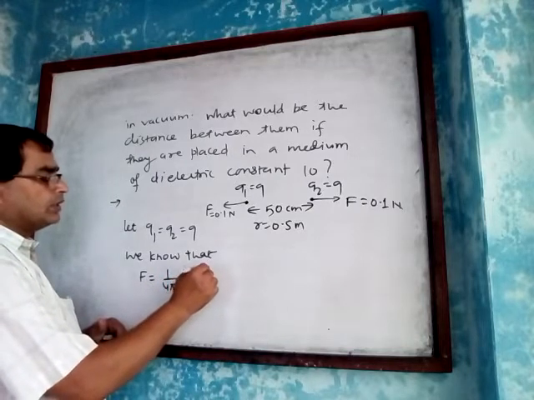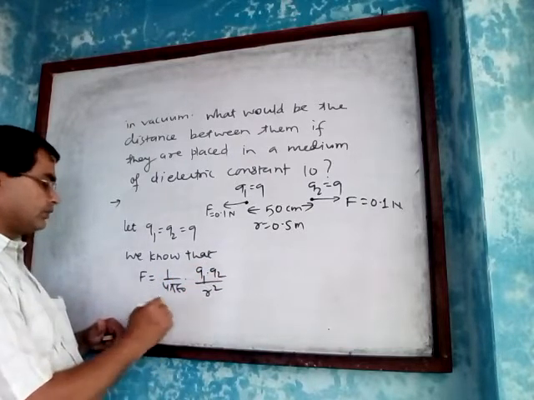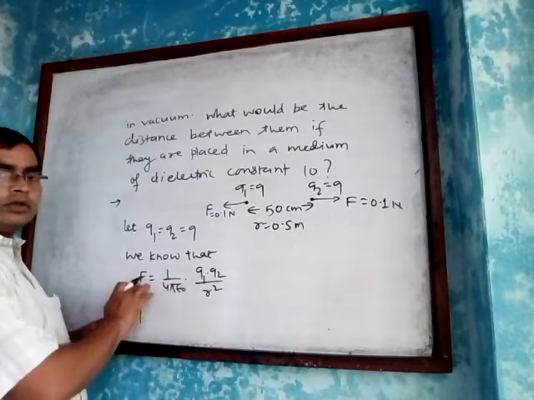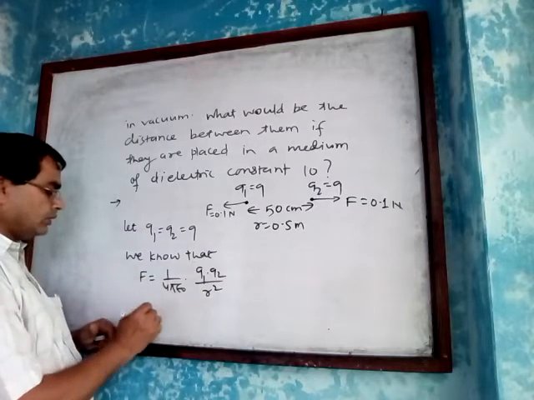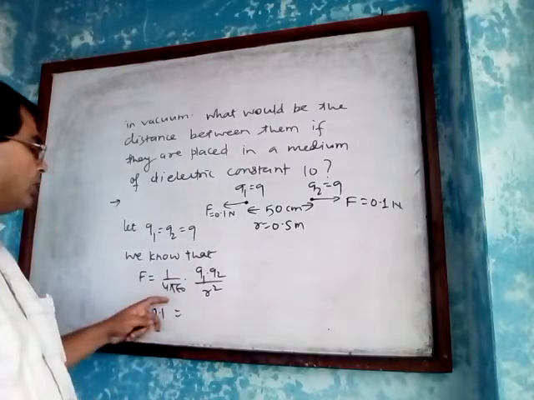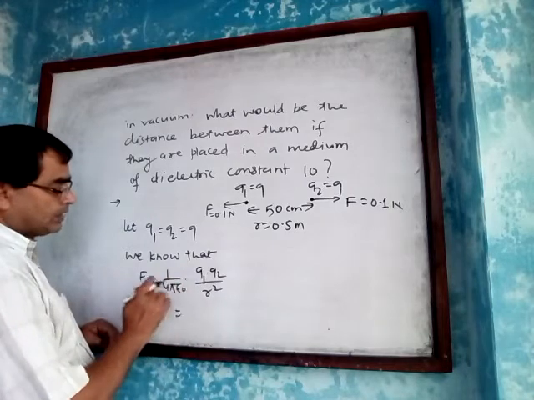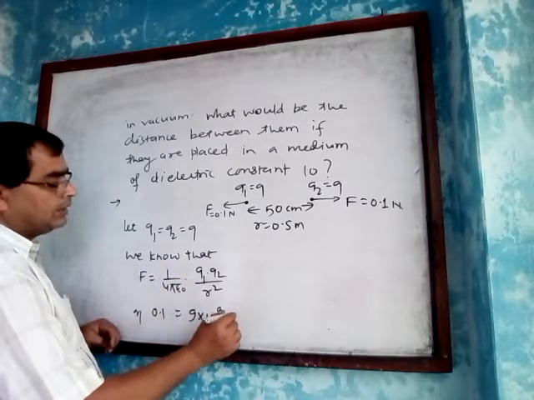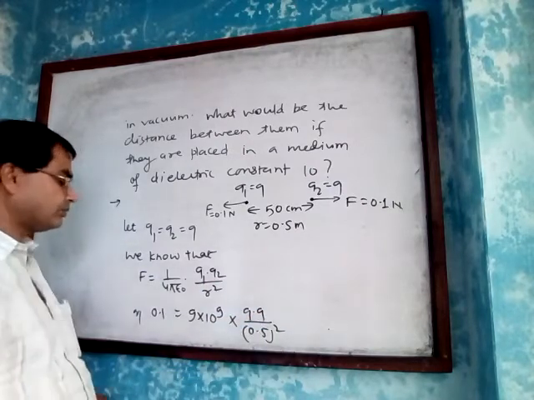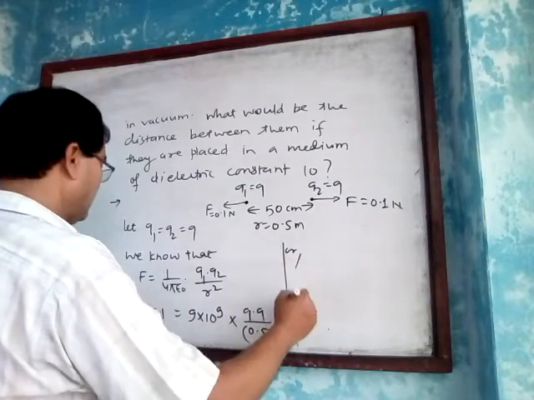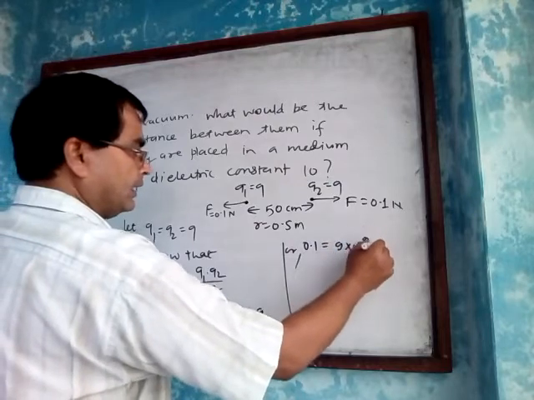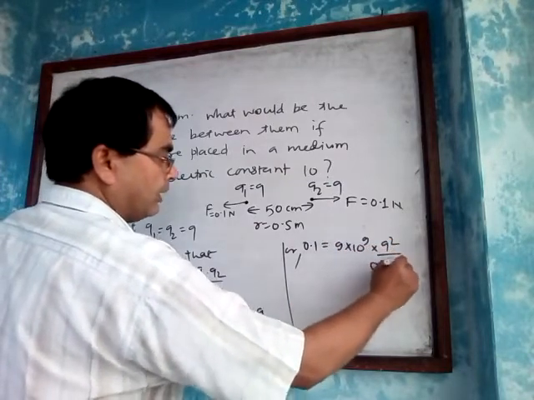So 0.1 equals 9 into 10 to the power 9 into Q square upon 0.5 squared, or 0.1 equals 9 into 10 to the power 9 into Q square upon 0.25.